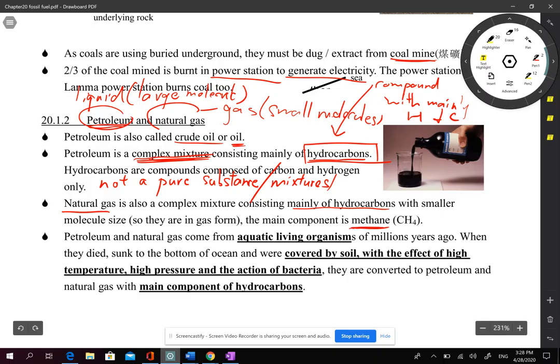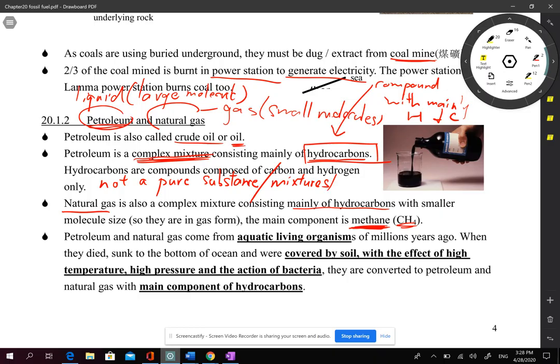Methane is one of the carbon compounds you will learn about in later chapters. You will learn how the name comes about and how to relate the name with its formula. Actually, it is CH4.